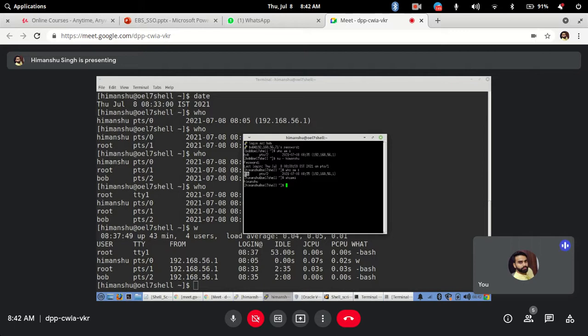Many times, let's say someone takes your IDs. Normally when I write scripts, I try to use both options, who space am I and who am I. If you are writing secure scripts, we check whether the users from who space am I and who am I are the same or not.